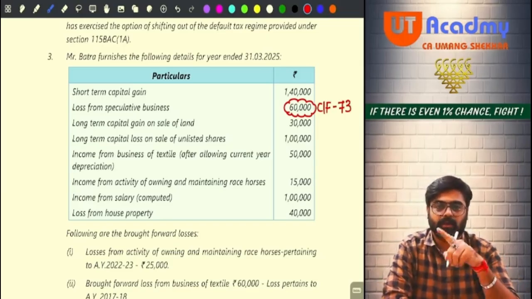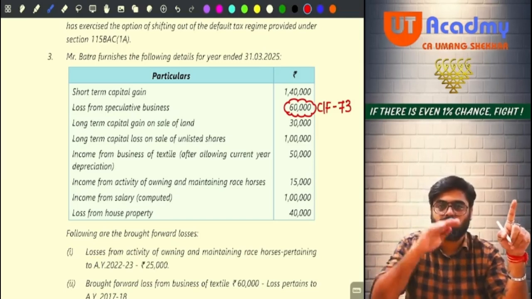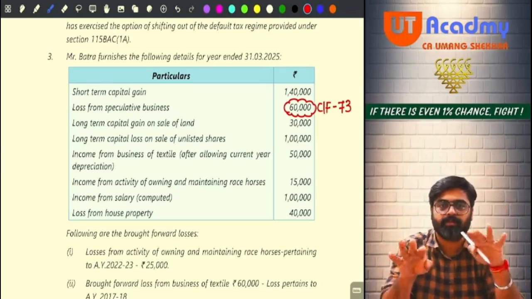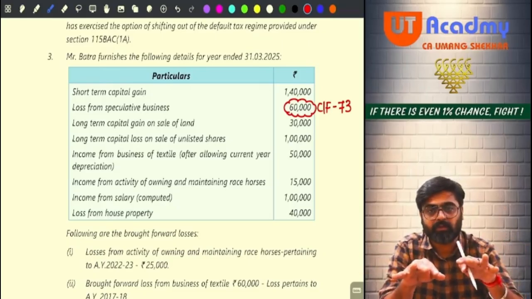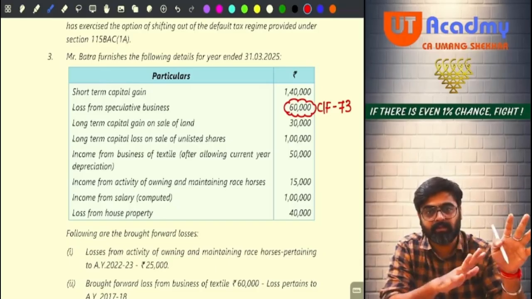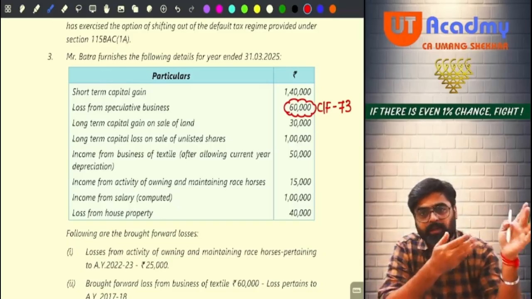So this is the first loss of this year which will be carried forward, because in the entire question, if you will see, there is no speculation business income. So speculation losses of this year cannot be set off against any business income or any other head. It will be directly carried forward.